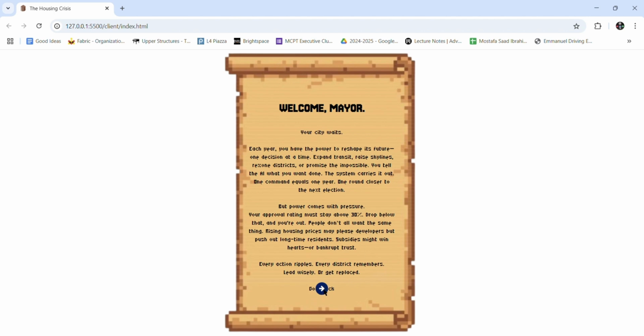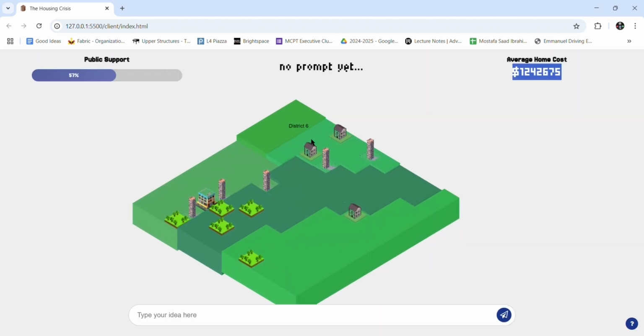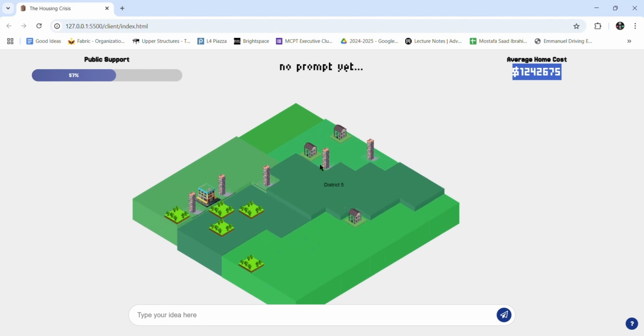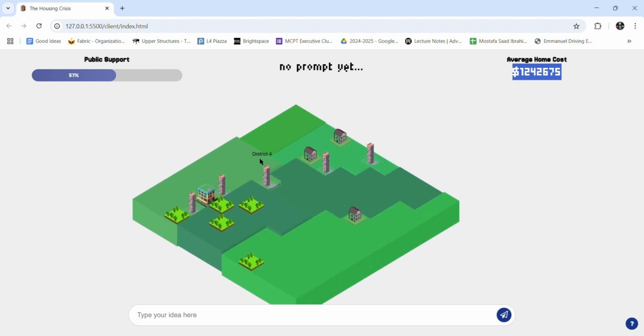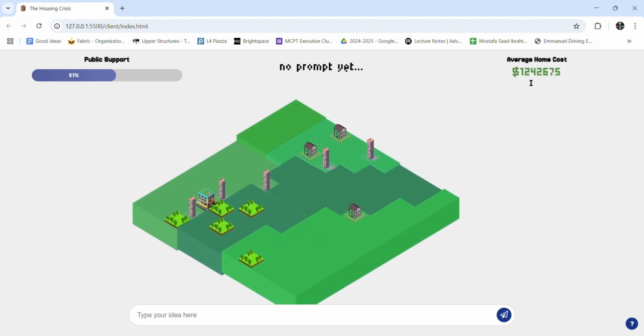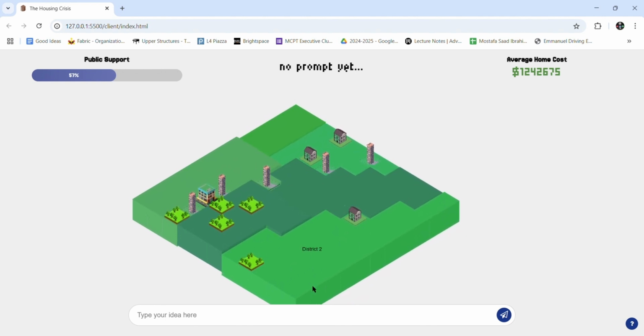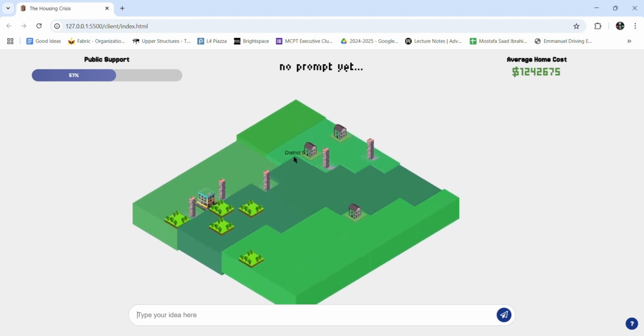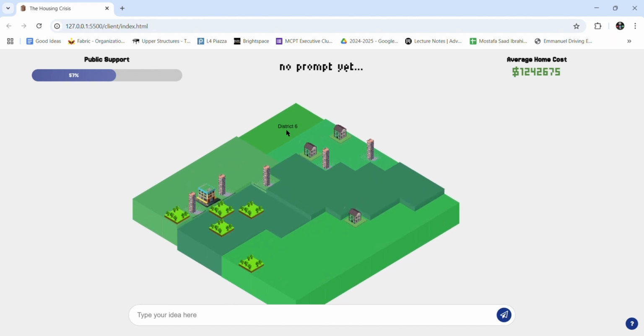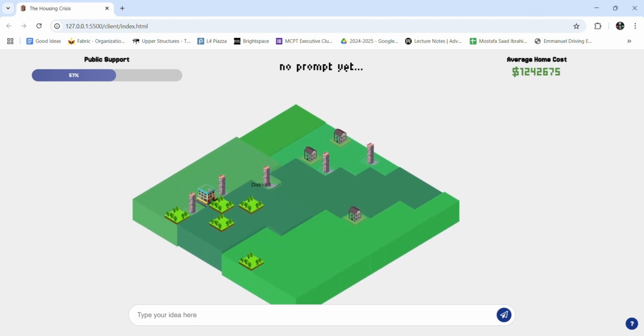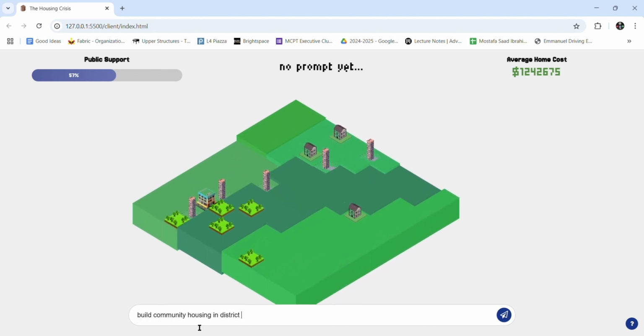So here's the map. It consists of a city split into 6 districts, which are numbered from 1 to 6. And as you can see, public support right now is 57%, and here's your average home cost. There are already some buildings on the board, but like I said, every single year you can try implementing something. So for example, District 6 is pretty empty right now, so let's try building some community housing there. Build community housing in District 6.